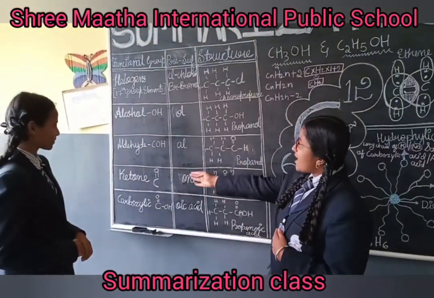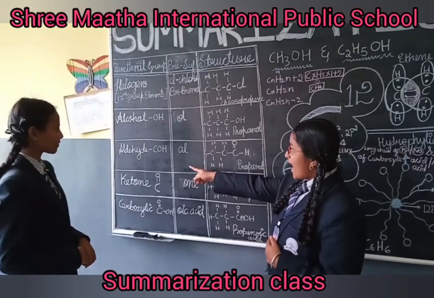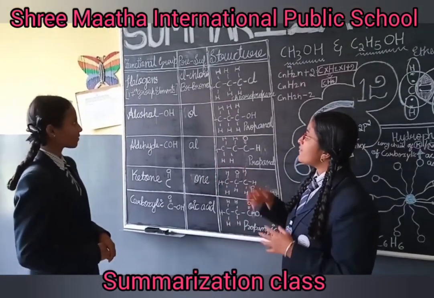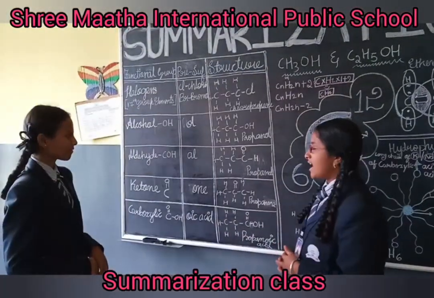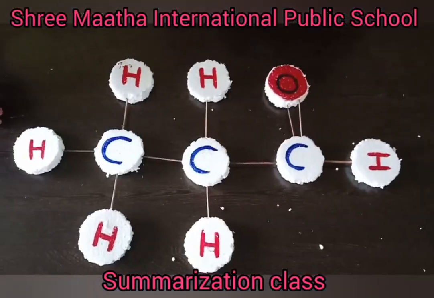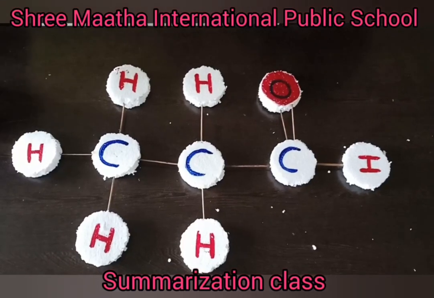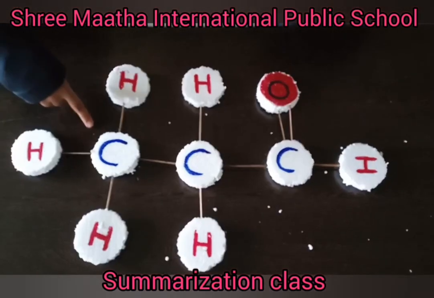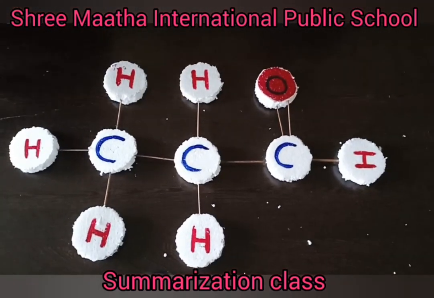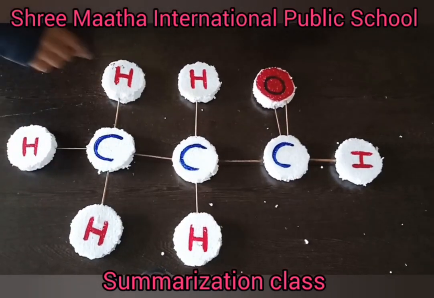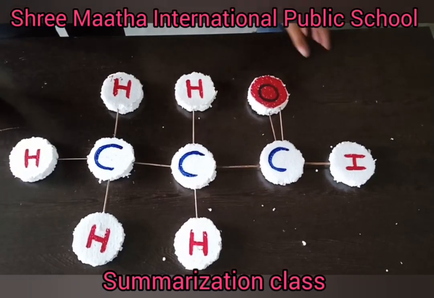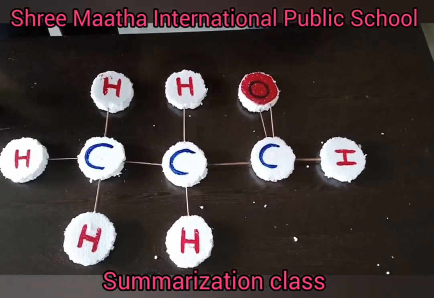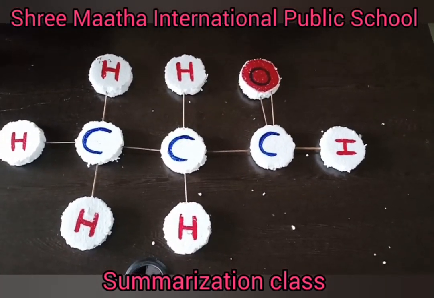The next functional group is the aldehydic group. The symbol of aldehyde is COH and the prefix would be the name of the hydrocarbon and it ends with the suffix -al. Here is an example for aldehyde, propanal. Prop means 3, so we have used 3 carbons and now satisfy the carbons with hydrogen, and as it belongs to the aldehydic group, it has 1 hydrogen and 1 oxygen with a double bond.